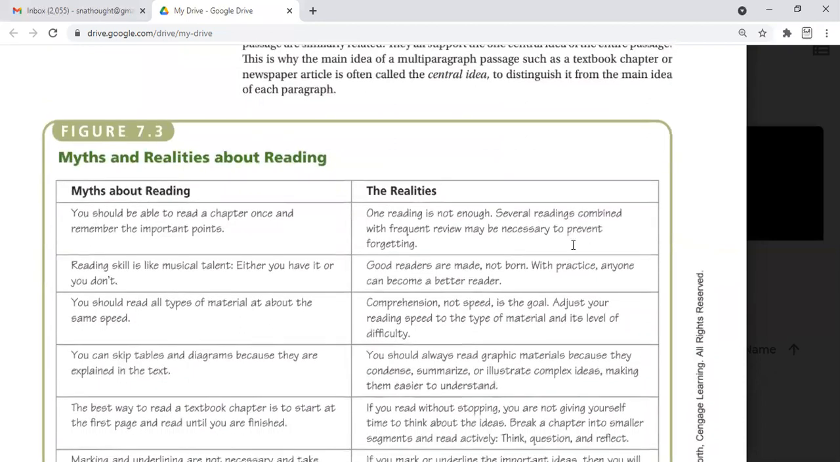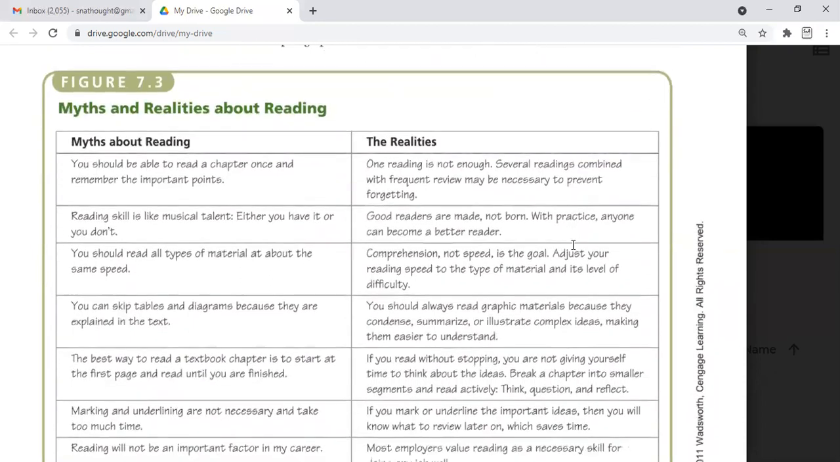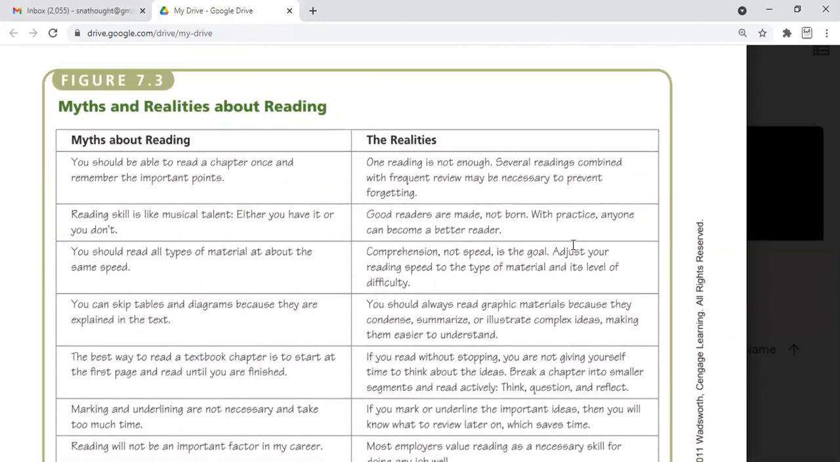Here are some myths about reading, and here are the realities. The myth: you should be able to read a chapter once and remember the important points. But no. One reading is not enough. You need many readings with frequent review to prevent the forgetting habit. Another myth: reading is like musical talent, either you have it or you don't. No, the reality is that good readers are made, they are not born. With practice, anyone can become a better reader.